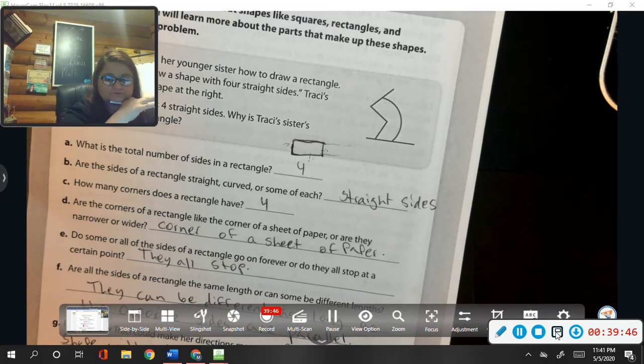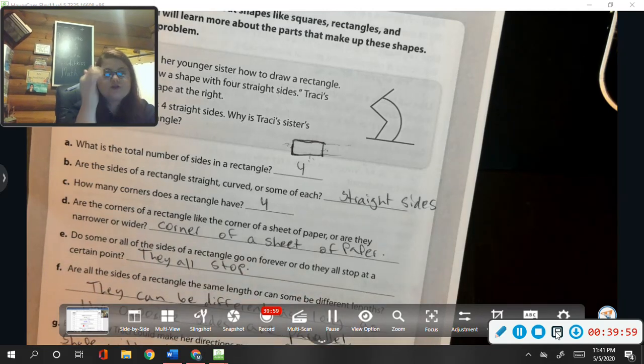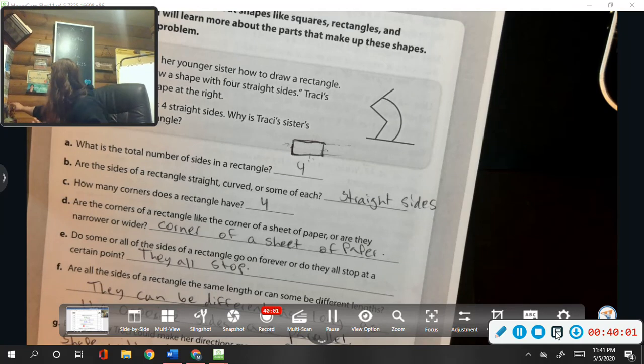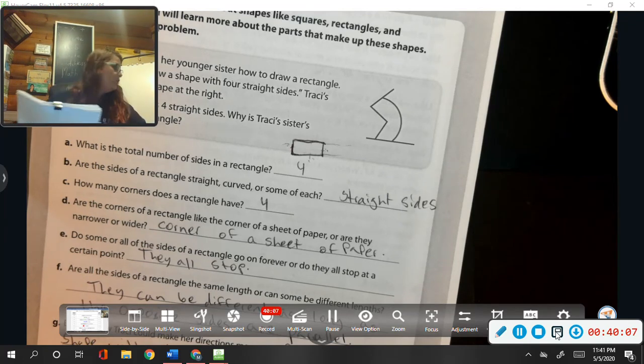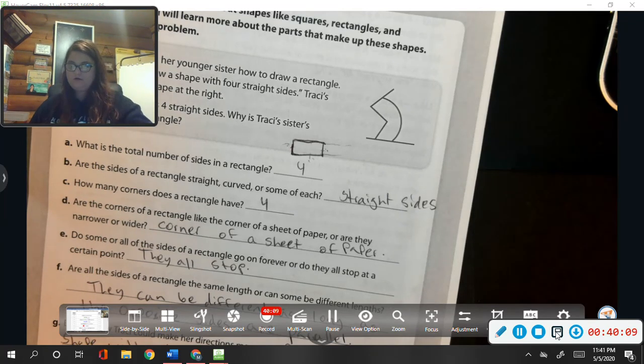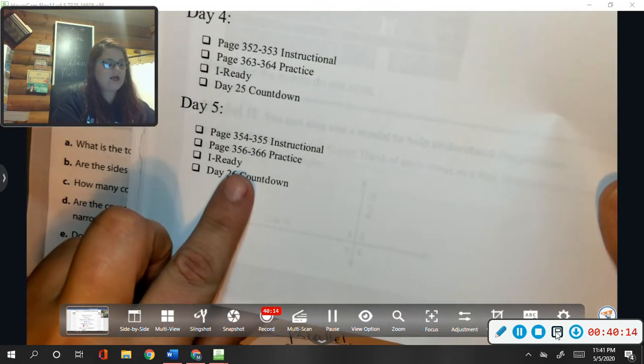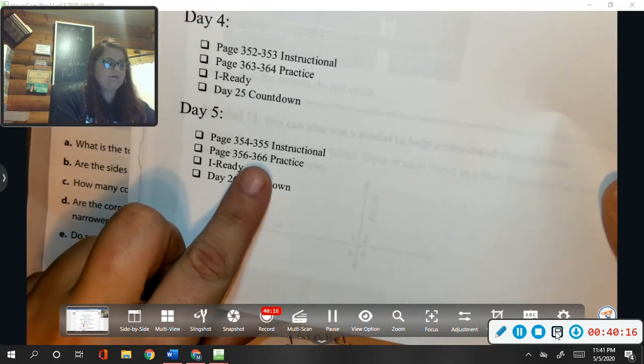That should be all the way up to week 6. So everything up until the 15th, let's talk about this for a second so I don't confuse anybody. Our last lesson will be page 354 will be our last page.